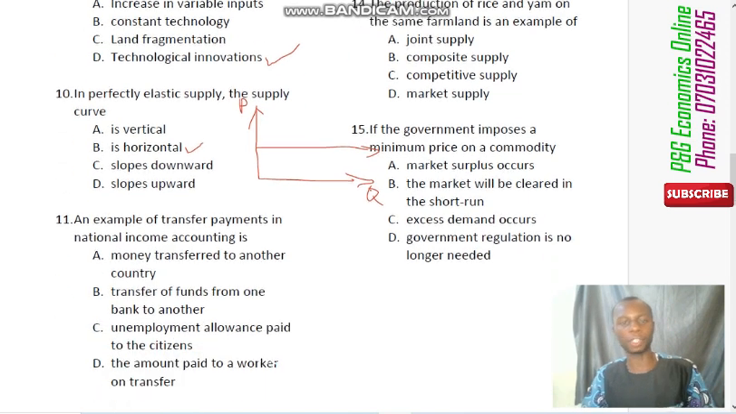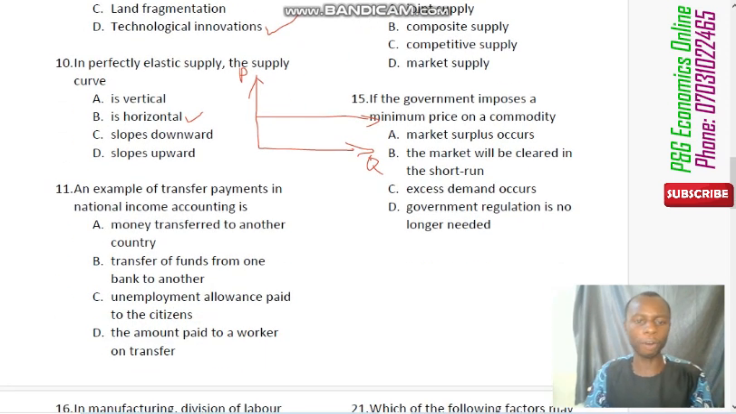Now question number 11 says, an example of transfer payments in national income accounting is what? We have option A, money transfer to another country. Option B, transfer of funds from one bank to another. Option C, unemployment allowance paid to the citizens. And option D, the amount paid to a worker on transfer.